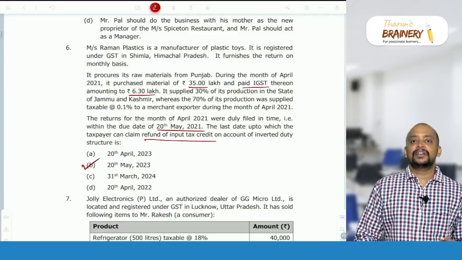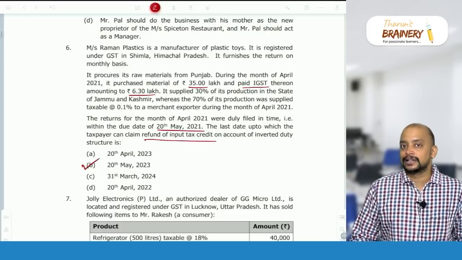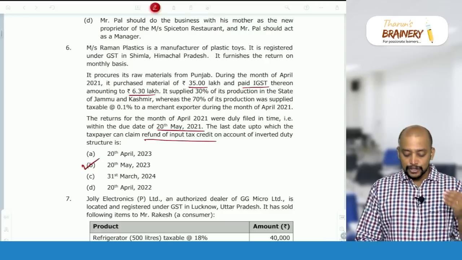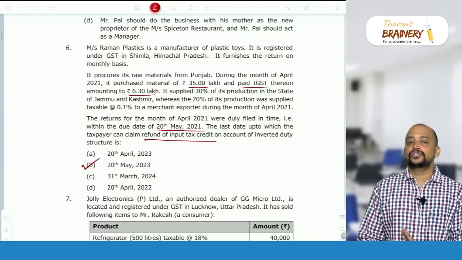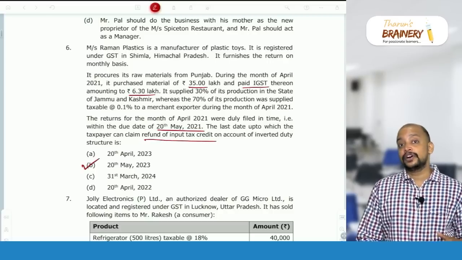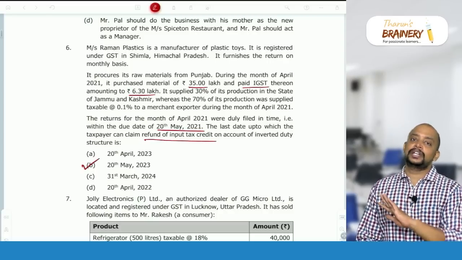What should be taken as relevant date? Actual date of filing return or due date of filing return? Sorry, it is due date of filing return. It's not actual date of filing return. In case of deemed exports, it is the actual date of filing return.